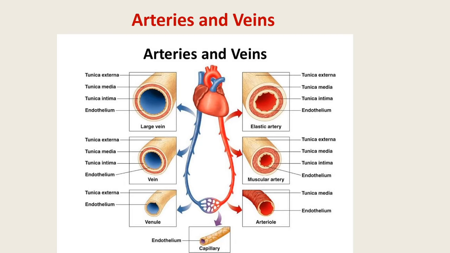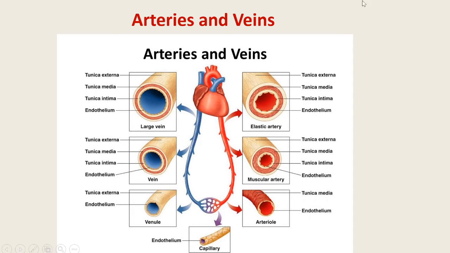It contains vasa vasorum. Then last, number three, small terminal arteries that are called arterioles. The small arteries have a diameter of 100 micron, while arterioles are 100 micron or less. Terminal arteries connect the arterioles with muscular arteries. In the intima of small arteries, muscle cells show thickness from 1 to several layers, while in arterioles only 1 to 2 layers are present. Elastica externa is absent in both types.